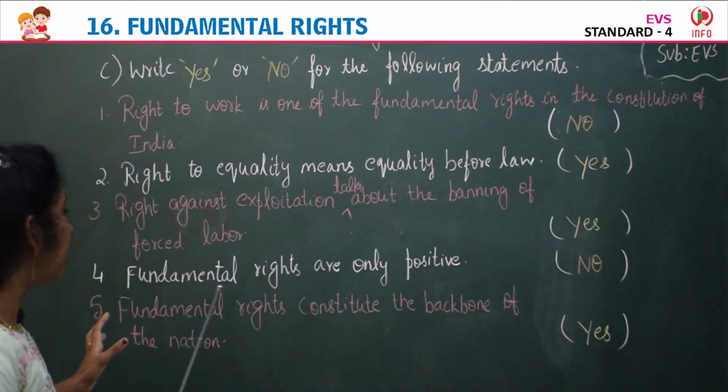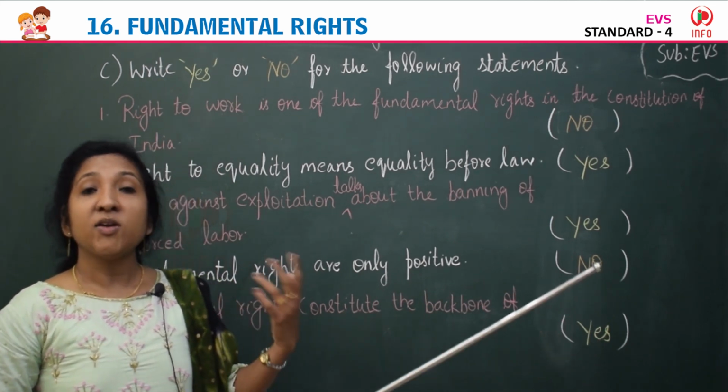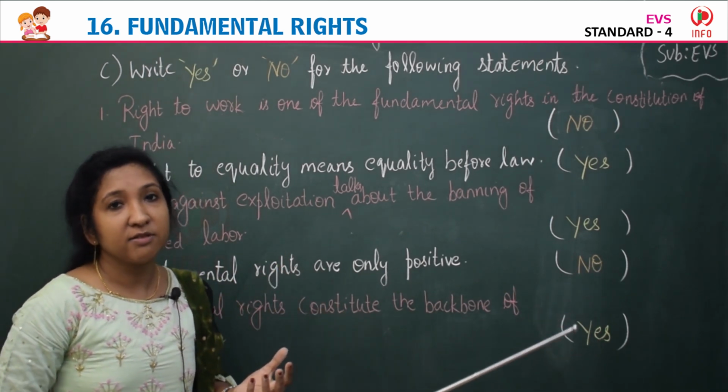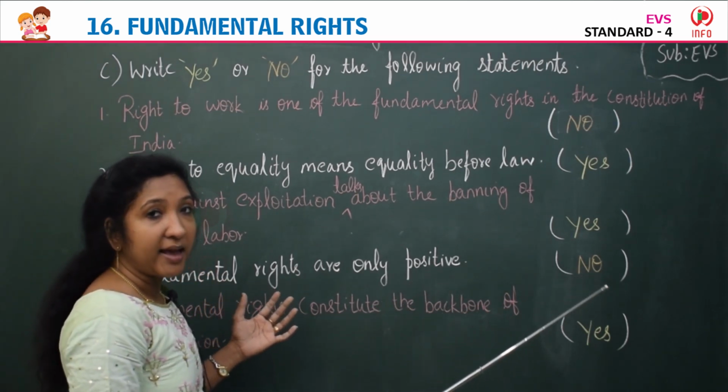Next one, the fourth one: fundamental rights are only positive. Fundamental rights are both positive and negative. So the given statement is wrong. So you can write no in the brackets.